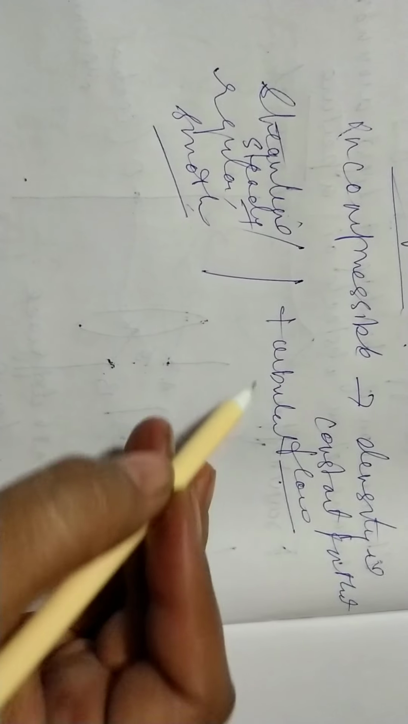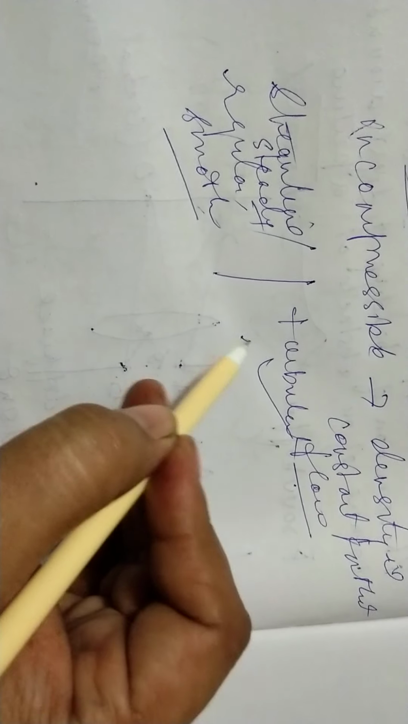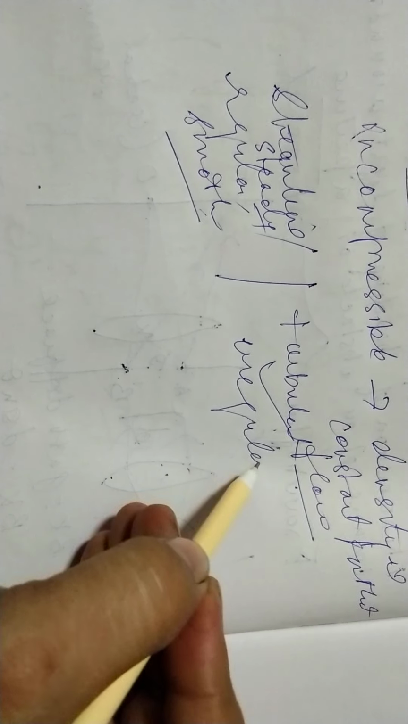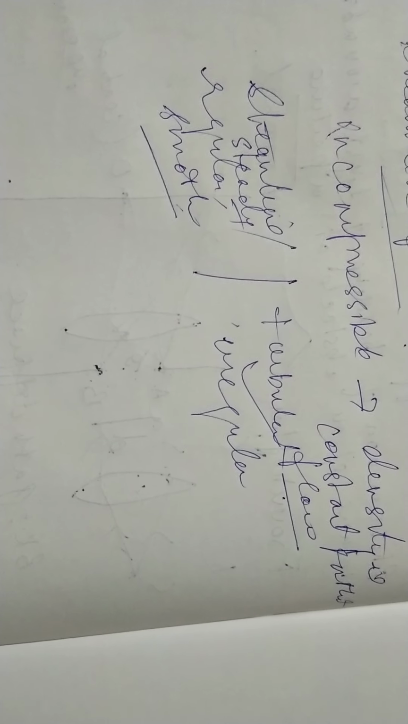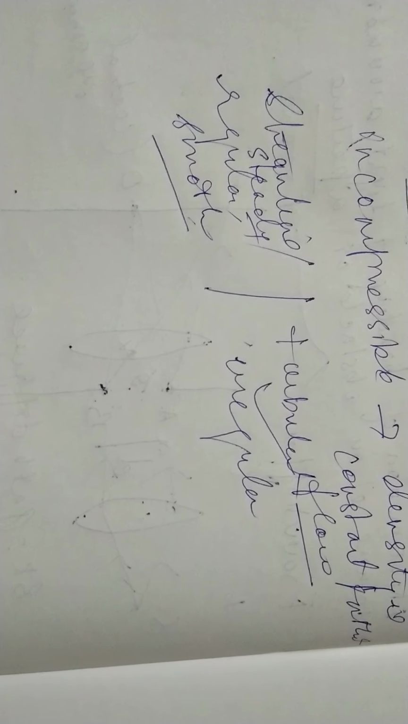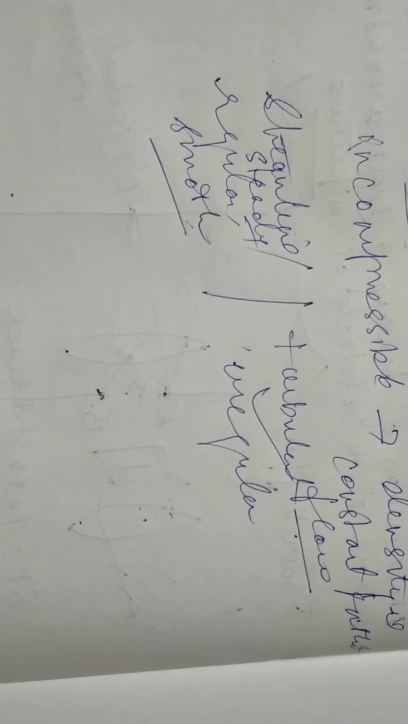But if it is not, then it becomes turbulent. So turbulent means irregular. The particle itself is not following the same path as its predecessor. So here we find that the velocity is also not constant at every point. So this is the condition for the turbulent.